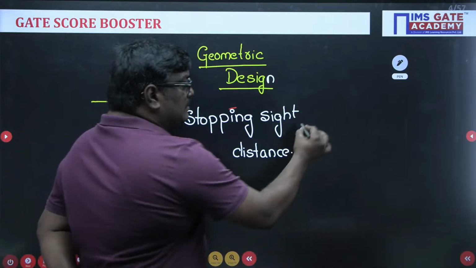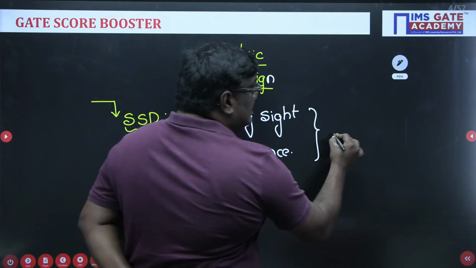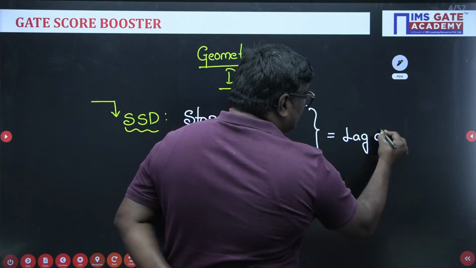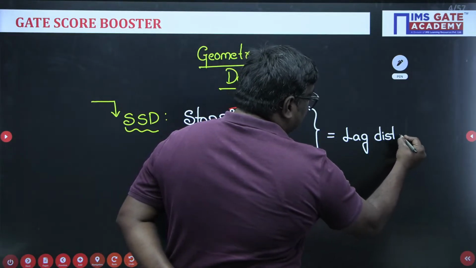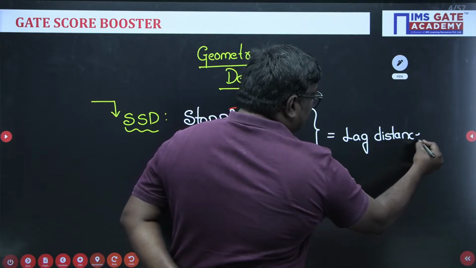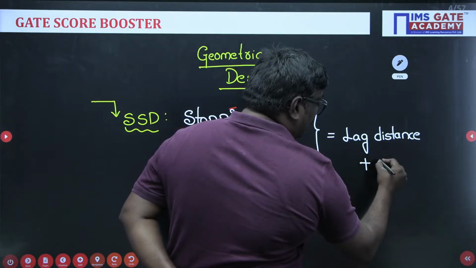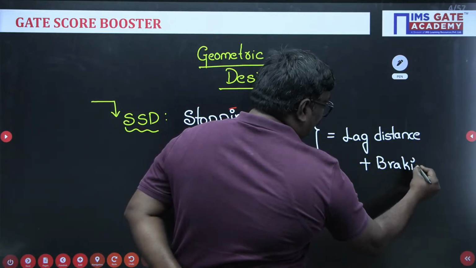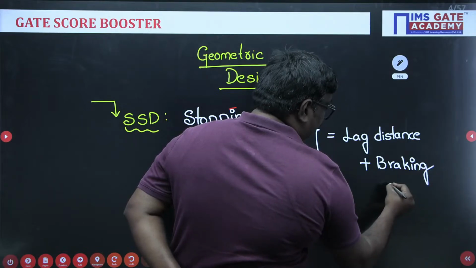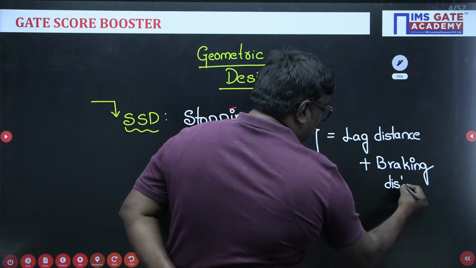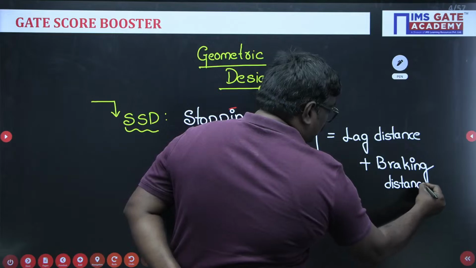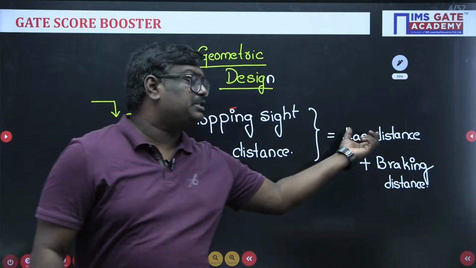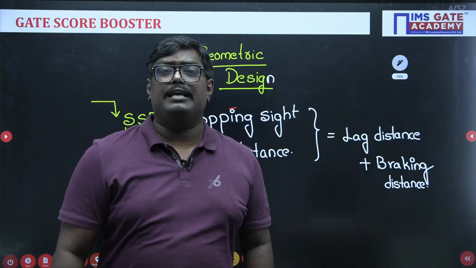See students, stopping sight distance is the summation of lag distance plus braking distance. So what is stopping sight distance? It is defined as the summation of lag distance plus braking distance.